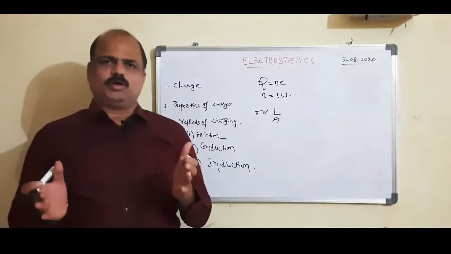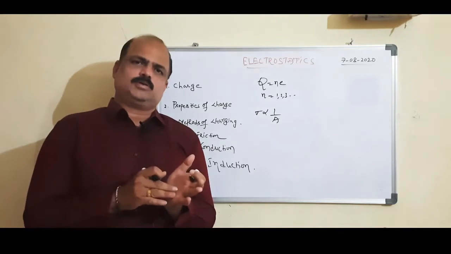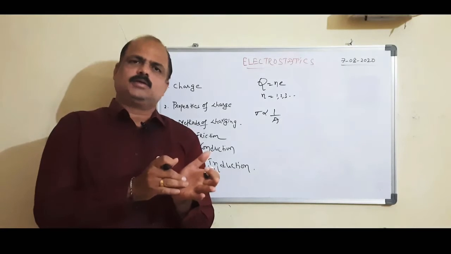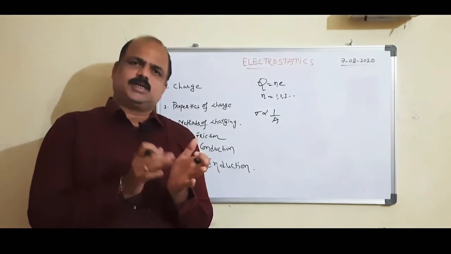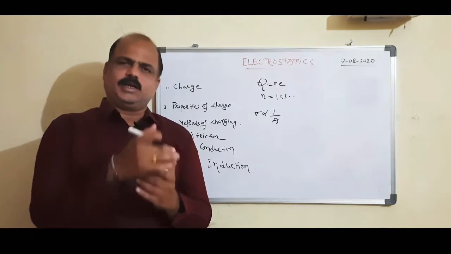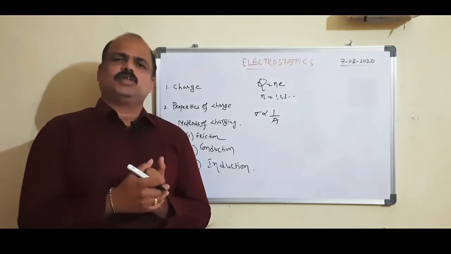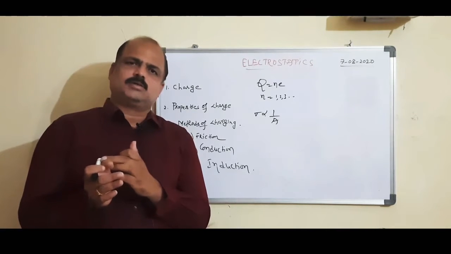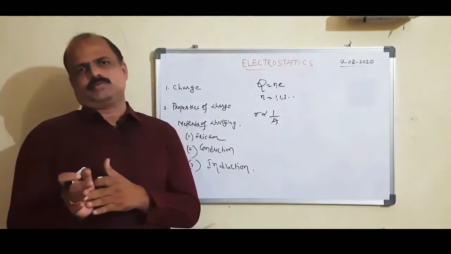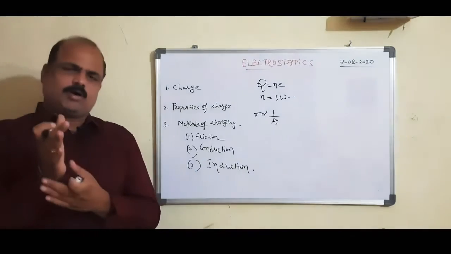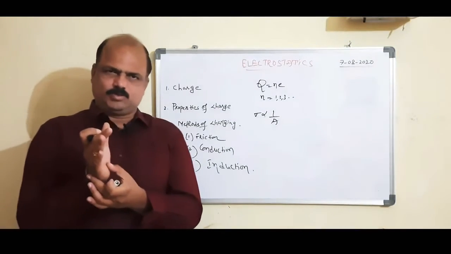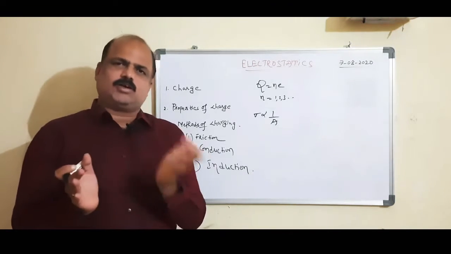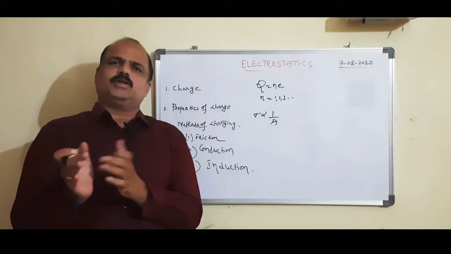Suppose we take two bodies. This is the first body and this is the second body. If electrons are transferred from this body to this body, then the body which gains electrons gets negatively charged. The body which loses electrons becomes positively charged. That means the mass of the positively charged body decreases, and the mass of the negatively charged body increases. Why? Because there is a transfer of electrons from this body to that body.